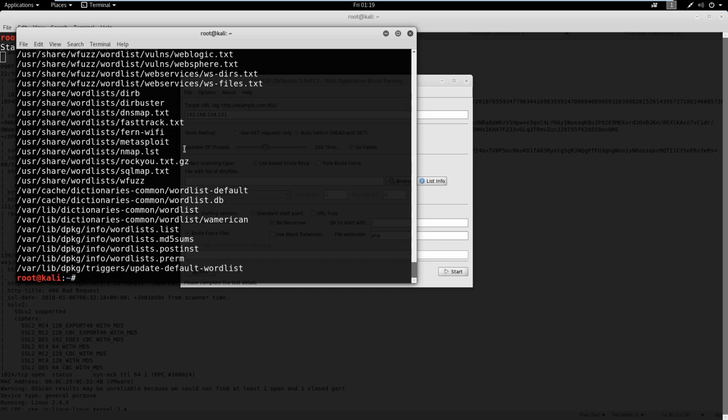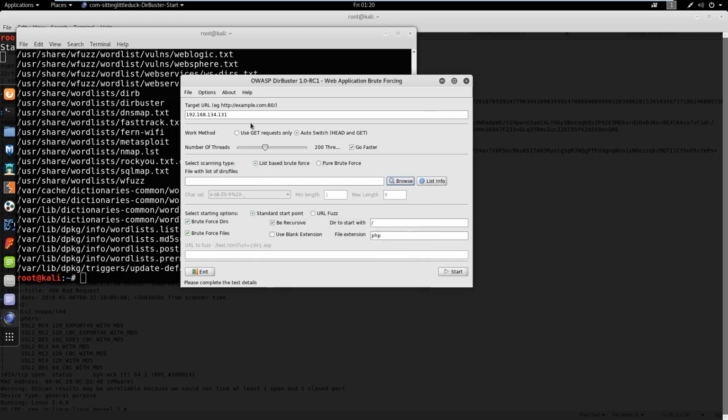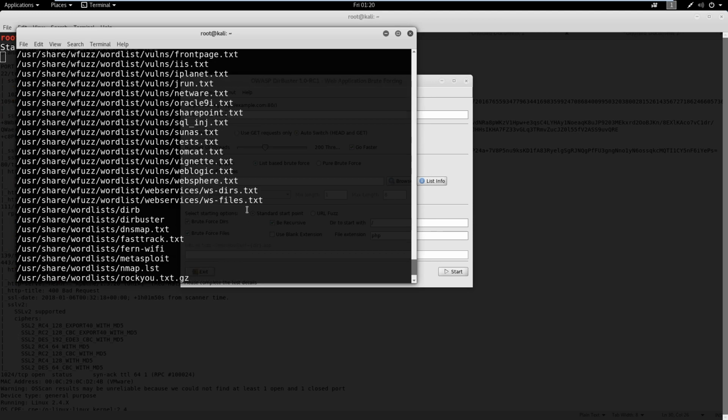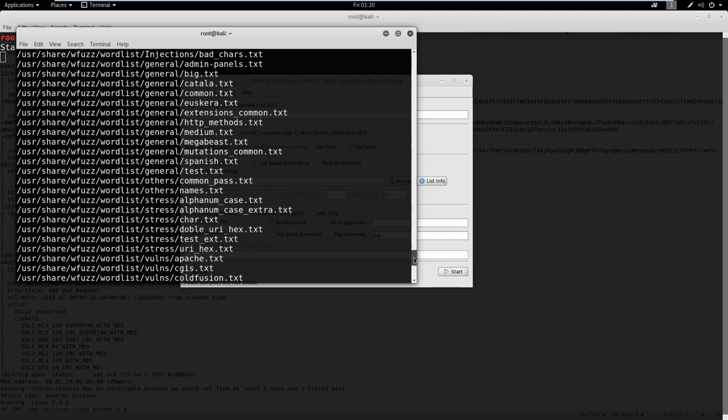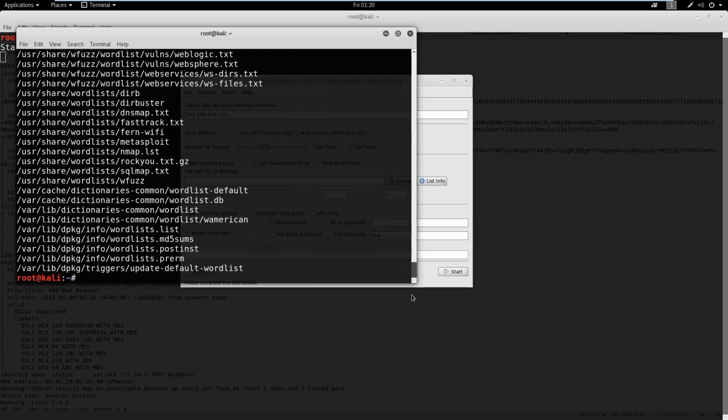So we could go through that and see what they have. If we browse, it might take you right to the folder, and it doesn't. Sometimes it does. If you look through wordlists, you can see if there's something of interest in here. We can just go right into the folder and see if we see anything that we like.